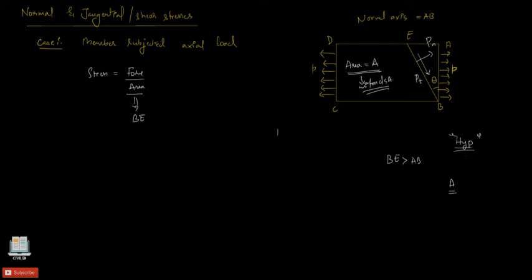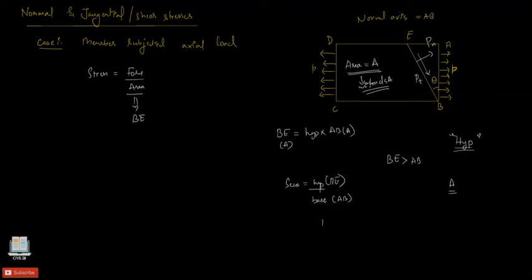So the BE area is greater than the AB area by a factor of hypotenuse over base. Secant theta equals hypotenuse divided by the base. Our base here is AB, the hypotenuse is BE.